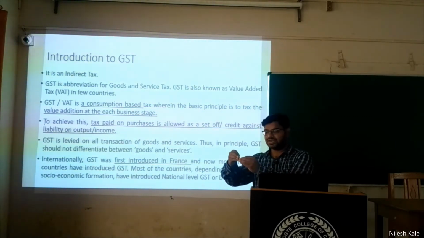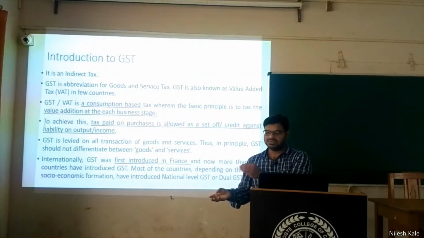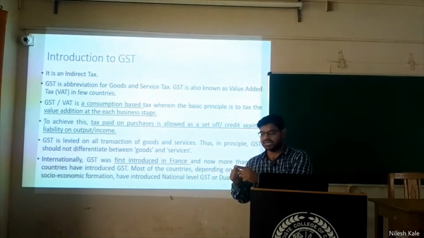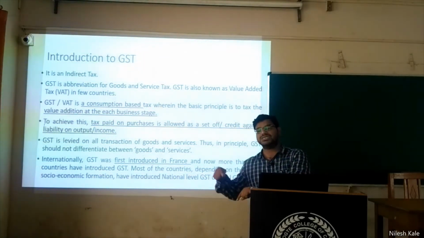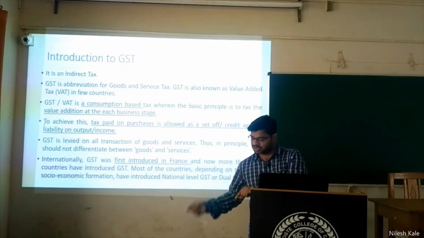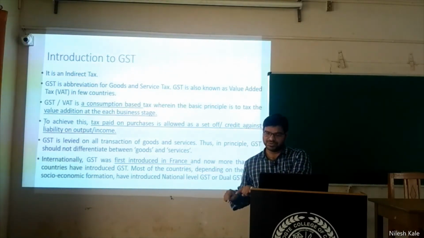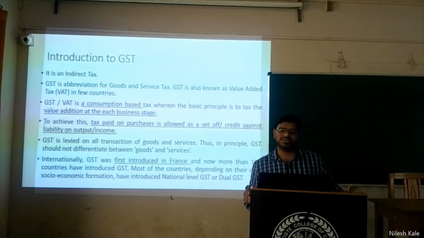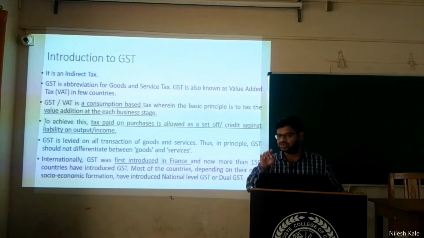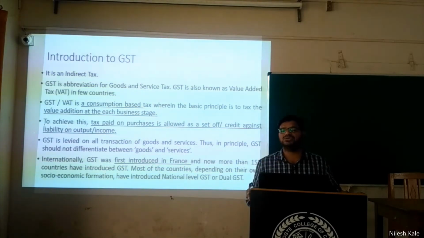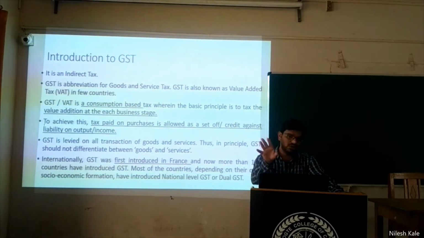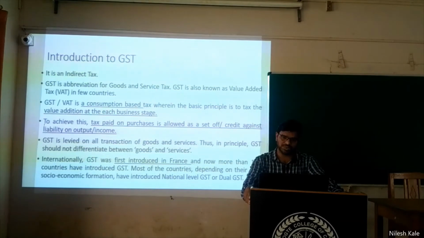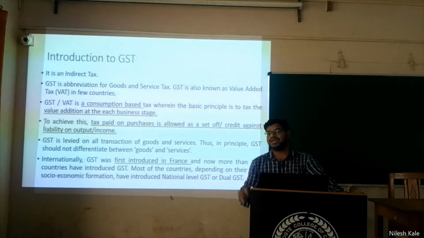And the wholesaler will further supply it to the retailer. Now while supplying to the retailer, the wholesaler will again collect the taxes from the retailer. And the retailer, when he sells directly to the final consumer, the consumer has to pay taxes to the retailer. Okay, and this retailer will pay it to the government directly. Right? You are the consumer, you are not paying directly to the government, and therefore goods and services tax is an indirect tax. You are not directly paying, the retailer is paying to the government. Right? Value addition at each stage.